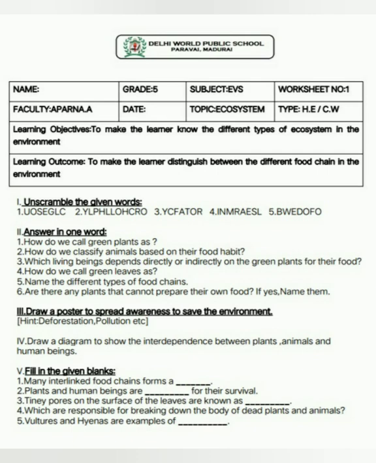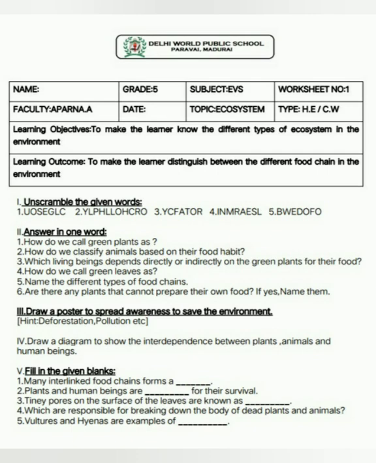Fifth Roman letter, fill in the blanks. Many interlinked food chains form a food web. Plants and human beings are dash for their survival. Interdependent for their survival. Interdependent spelling, INTERDEPENDENT. Interdependent. Tiny pores on the surface of the leaves are known as stomata.